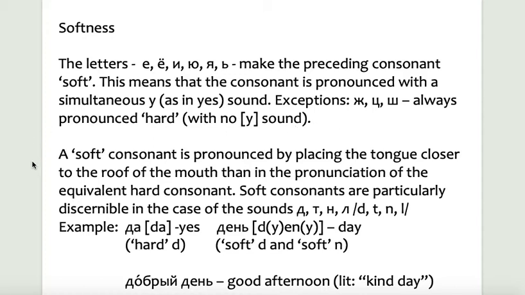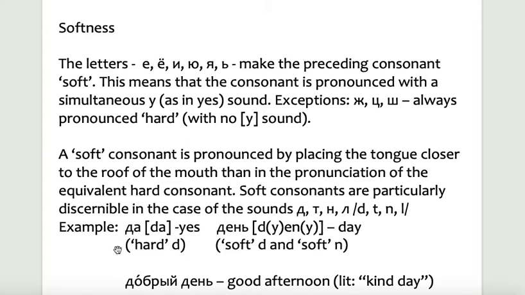A soft consonant is pronounced by placing the tongue closer to the roof of the mouth than in the pronunciation of the equivalent hard consonant. And soft consonants are particularly discernible in the case of the sounds d, t, n, l. So whenever we have these vowels preceding these letters, they sound d, t, n, l.